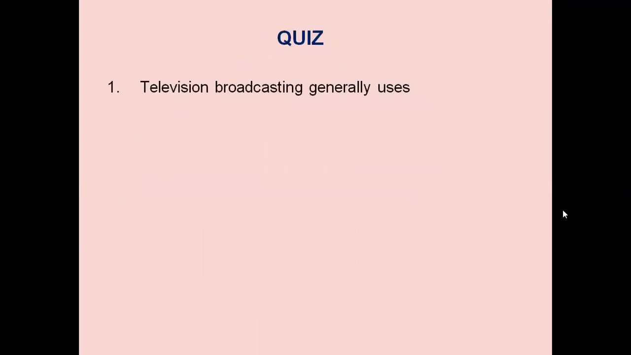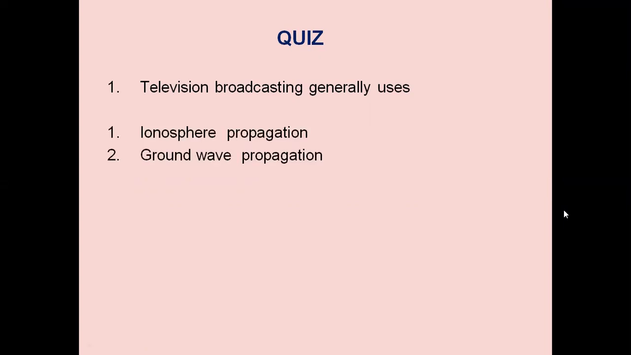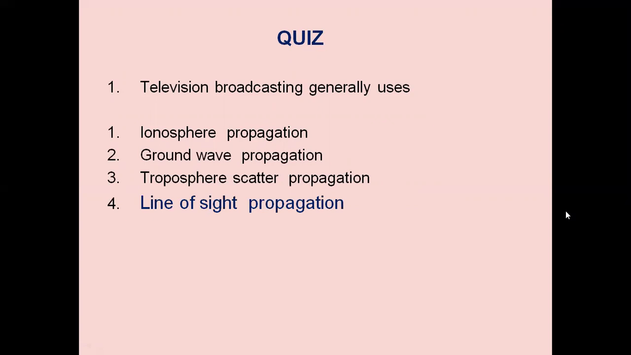After listening to the lesson, let us answer some quiz questions. The television broadcasting generally uses: option A, ionospheric propagation; option B, ground wave propagation; option C, tropospheric scatter propagation; option D, line of sight propagation. Television broadcasting is through space wave because we locate the antennas on the top of buildings. So it is line of sight propagation, or direct wave propagation.